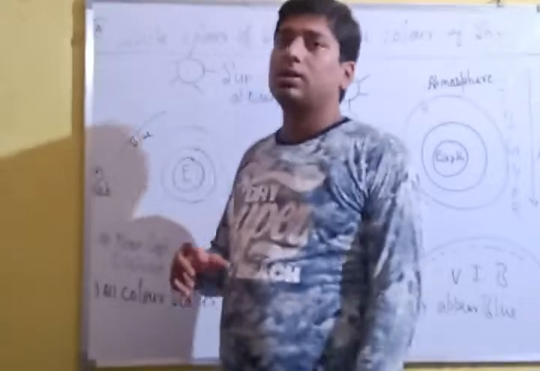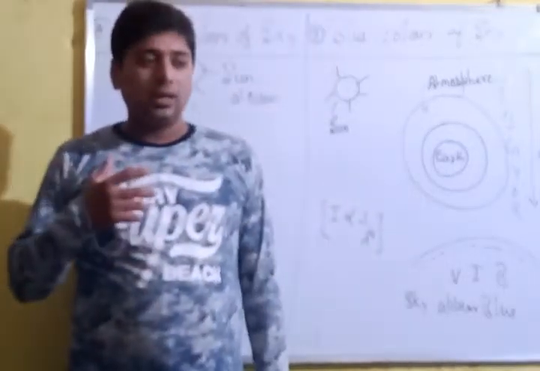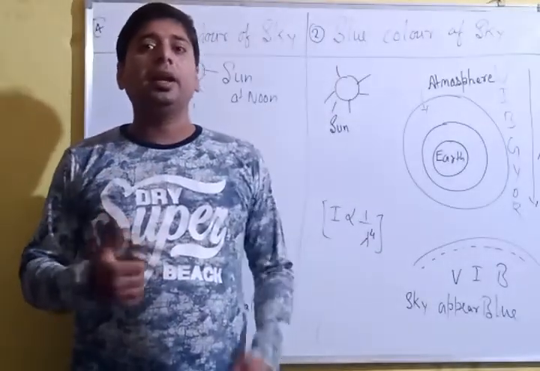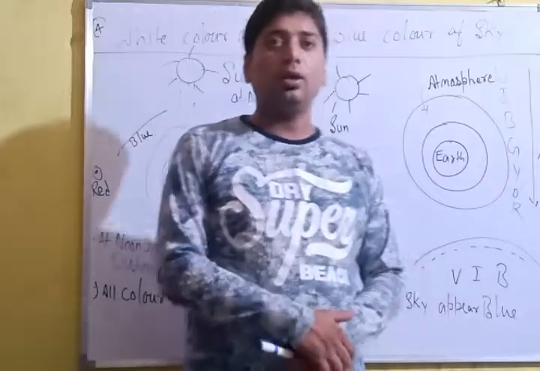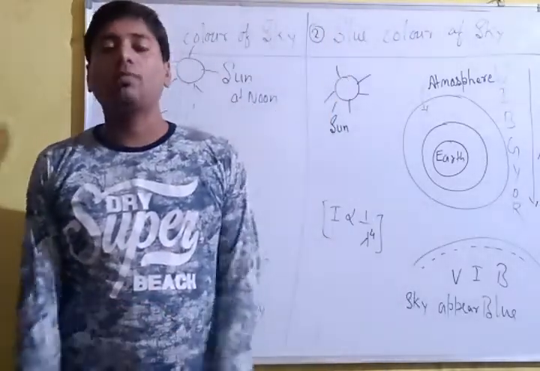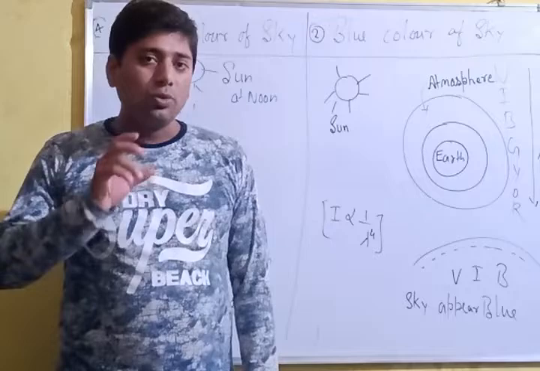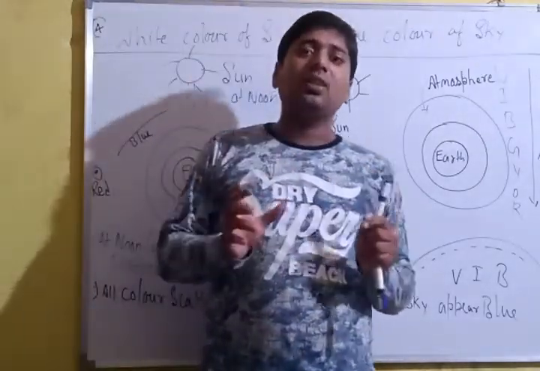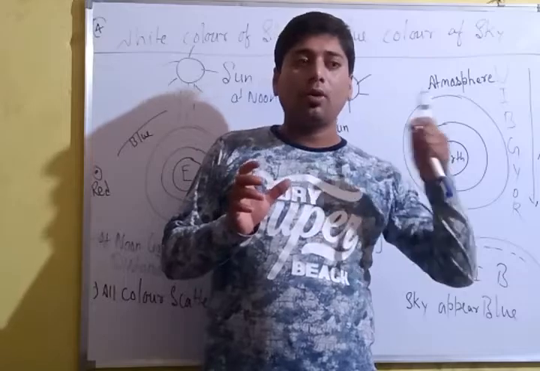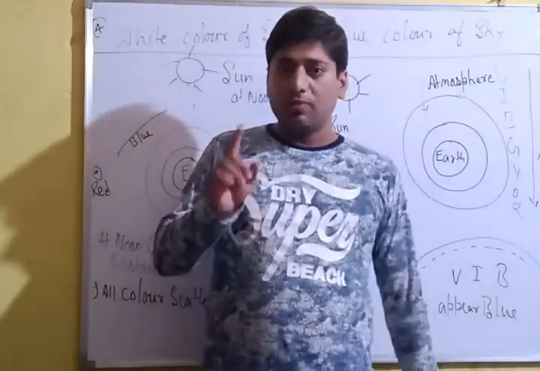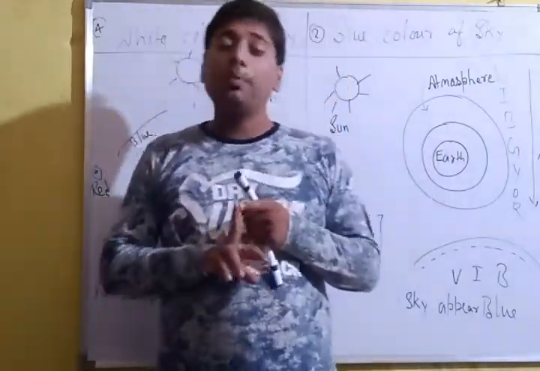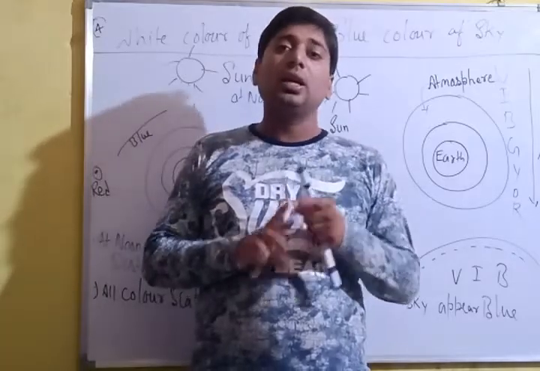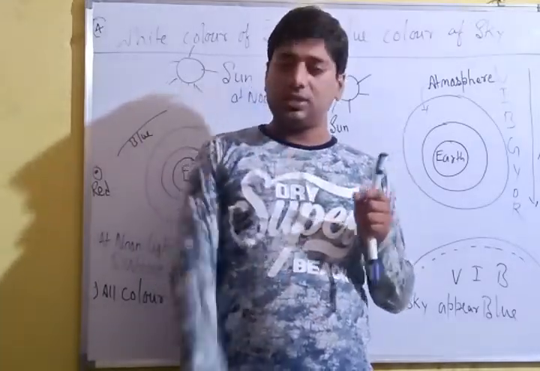Now regarding the sun and the earth, we have three cases of scattering. First case, when the position of the earth is farthest from the sun. Second, when the position of the earth is very near to the sun.